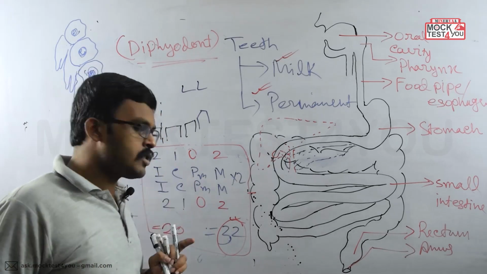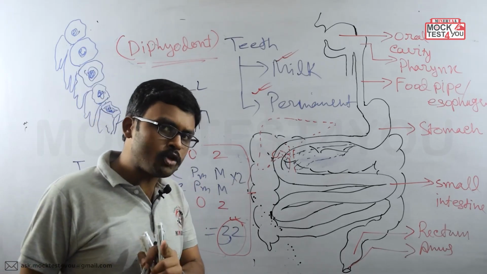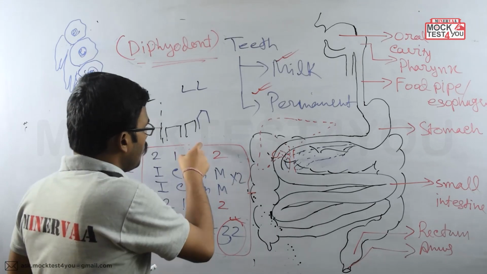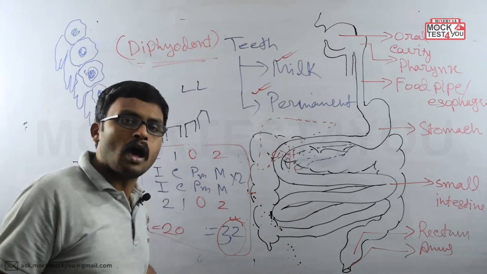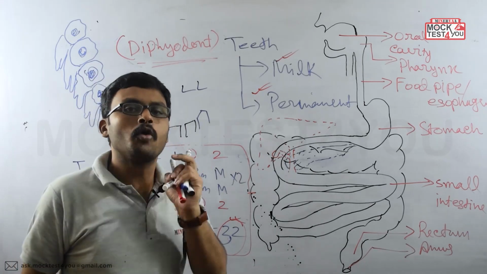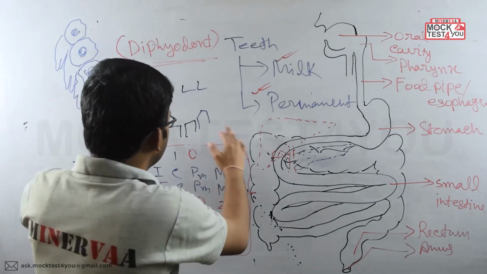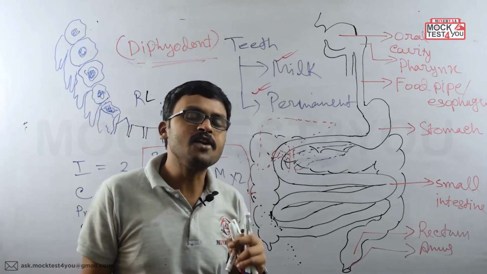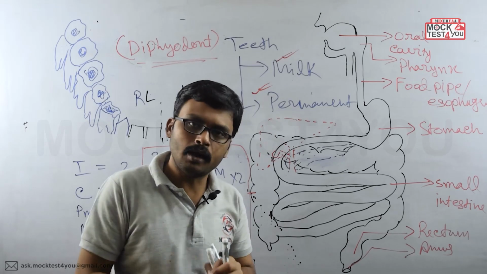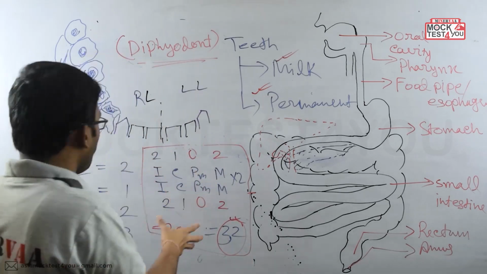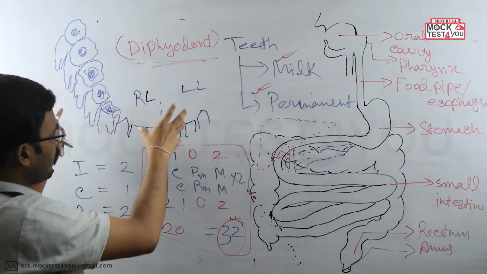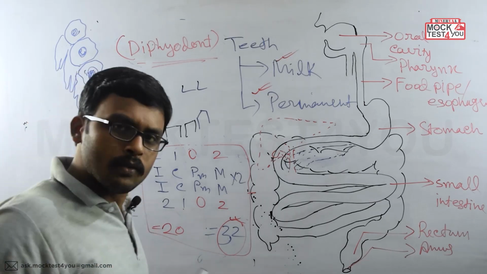So only 1 molar tooth is called monophyodont, and all the premolar teeth are called monophyodont as well. The rest of the teeth are called diphyodont teeth. Clear? So this is all about the different types of teeth.